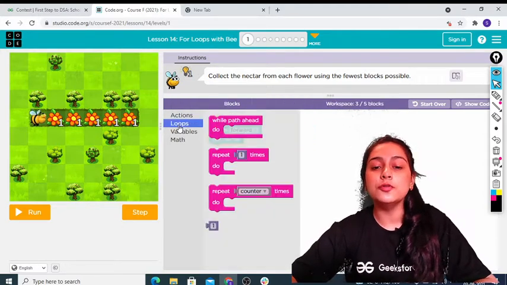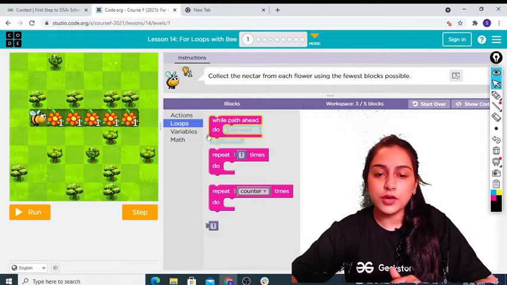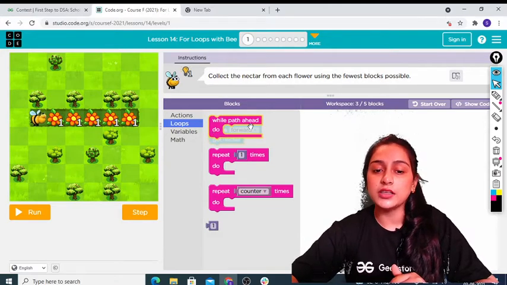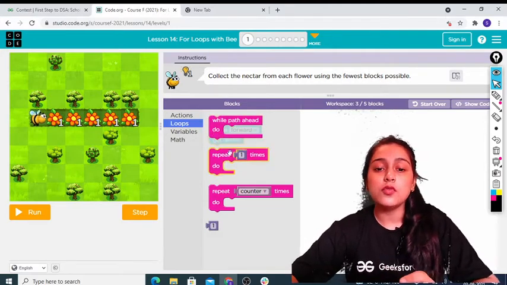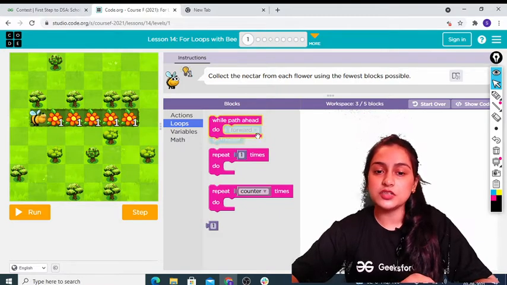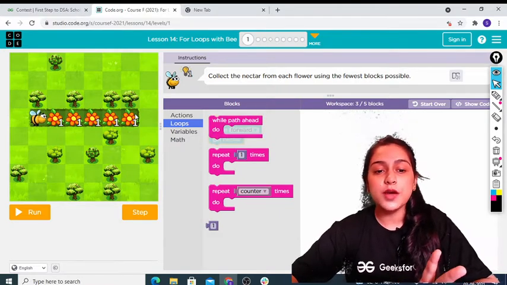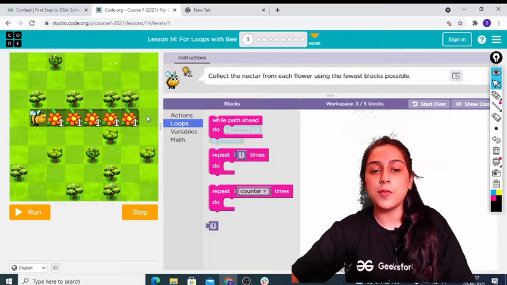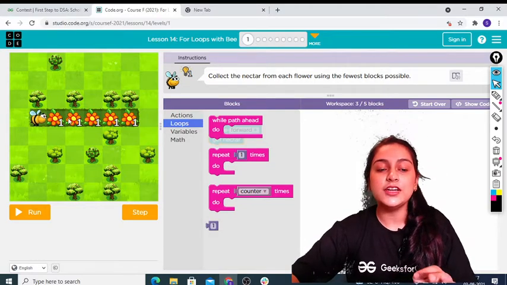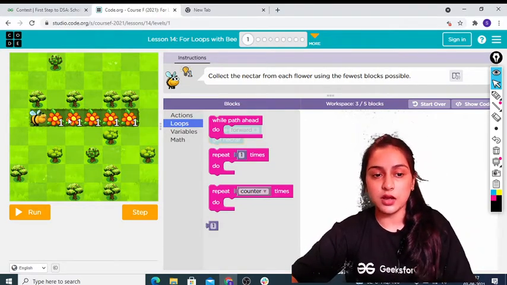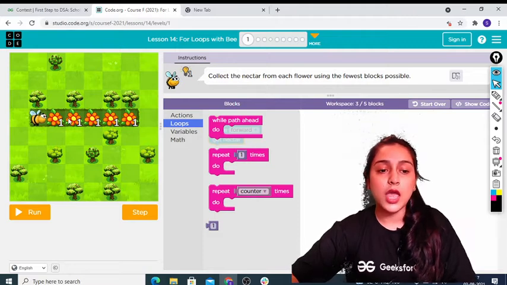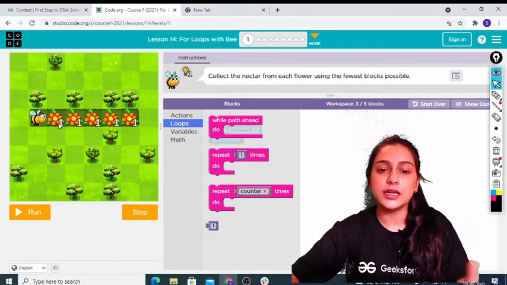Now I'll go into loops. You can see here we have one new thing, which is "while path ahead, do something". What this helps us do is that जब तक हमारा path होगा, till the time we have our path in front of us, every time we will check if we have a path in front of us or not, and if we have a path in front of us, we will collect the nectar.